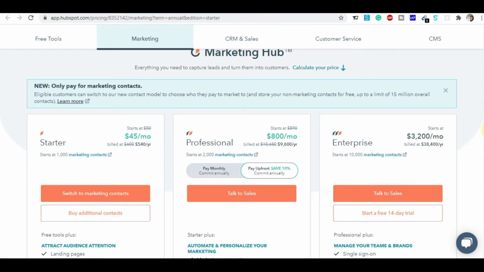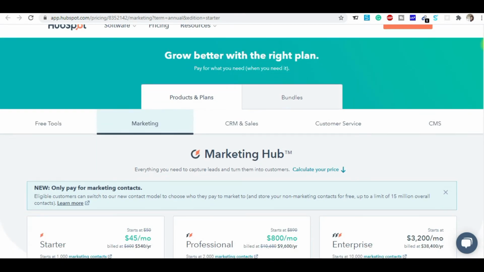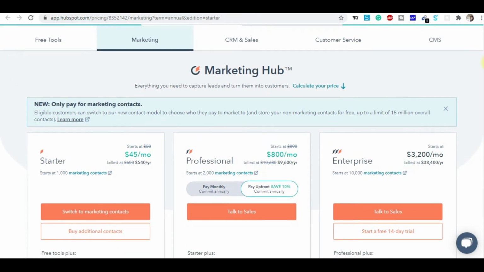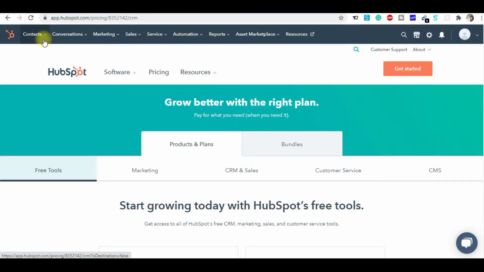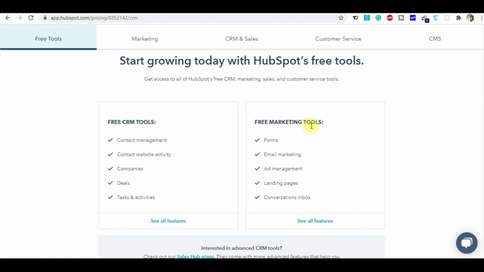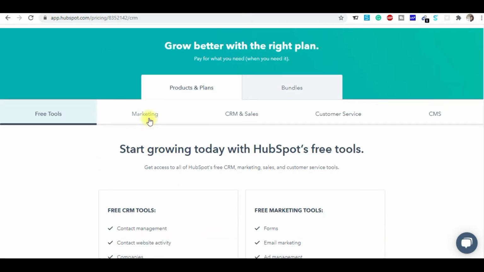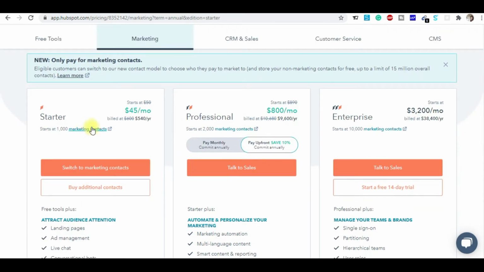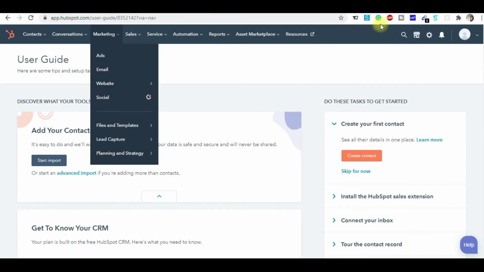Now guys, let's check out the pricing of it, right? These are the plans. If you want to go for the plans, you can check them out. These plans are other than the free tools they are offering, the free CMS and the free marketing tools. These are absolutely free tools, right? But if you want the paid marketing plan, you can see the starter plan, the professional plan, and the enterprise plan. But let's check out inside the dashboard what they offer.